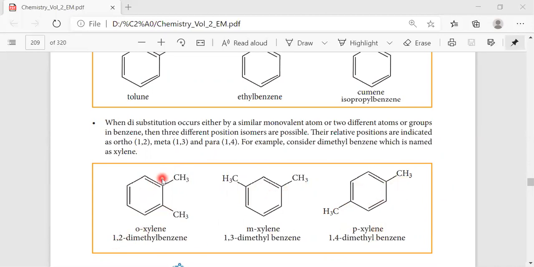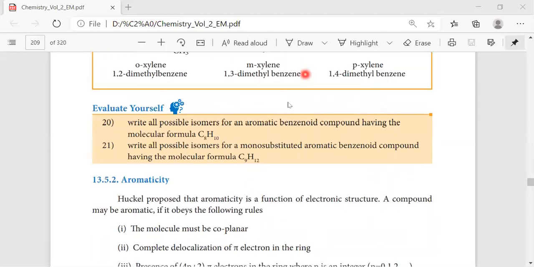If you check the numbering here, 1, 2, so 1, 2 dimethyl benzene. Here 1, 2, 3. If you number by this method, then you get 1, 2, 3, 4, 5. So the number is more, so we have to go for the least numbering. So we have chosen 1, 3 and 1, 4 paraxylene. So the numbering will be done like this.